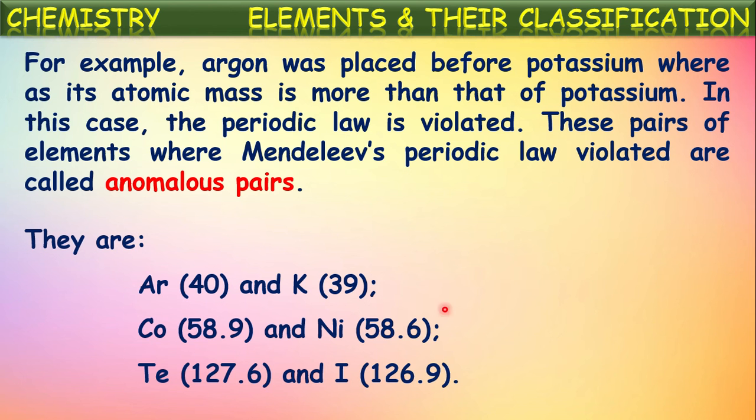The same it is in the case of the remaining pairs also. See, the first element is having greater atomic mass than the second one. In the same way they are placed or arranged in the periodic table. So this is violation of periodic law.